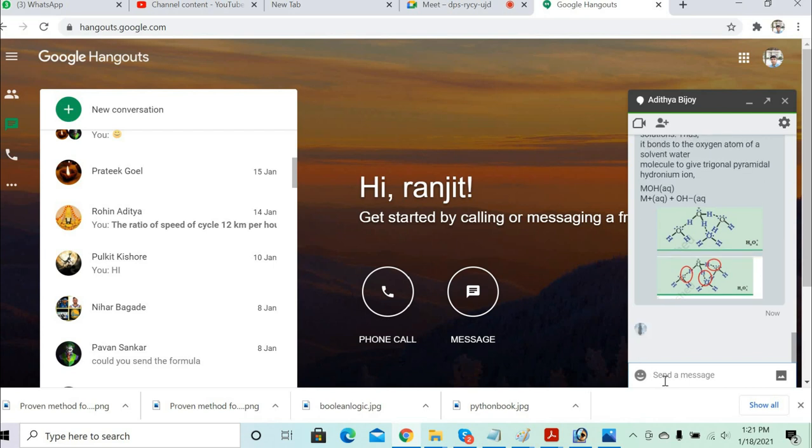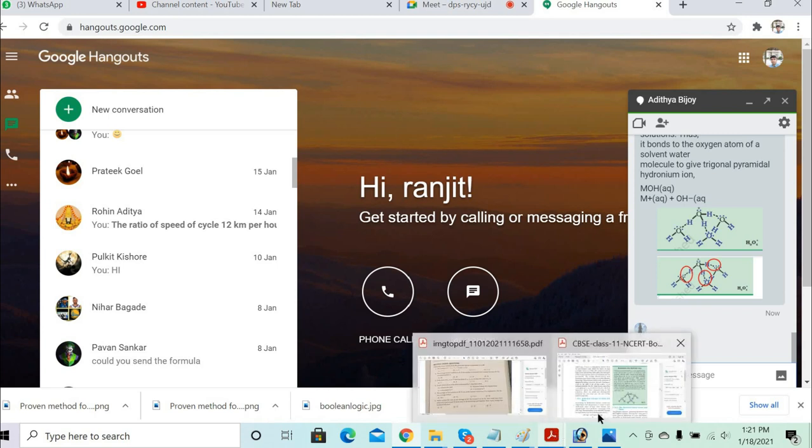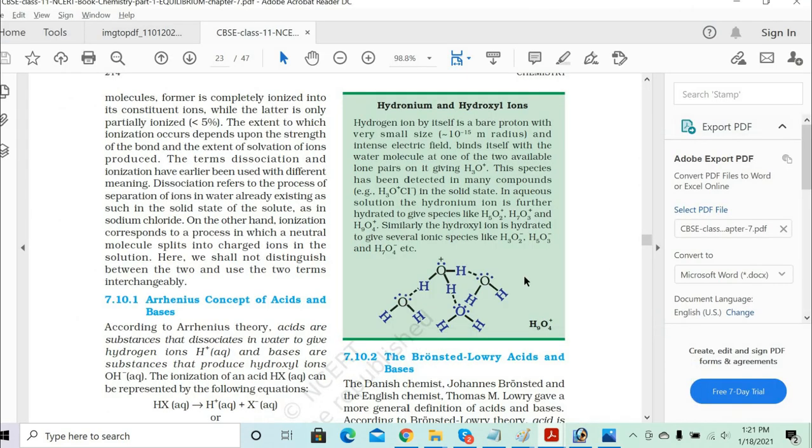So the combinations of the hydronium ions start existing, so it becomes H9O4 plus. Got it? Similarly, you can get H5O2 plus, H7O3 plus, and similarly further. Did you understand this part?